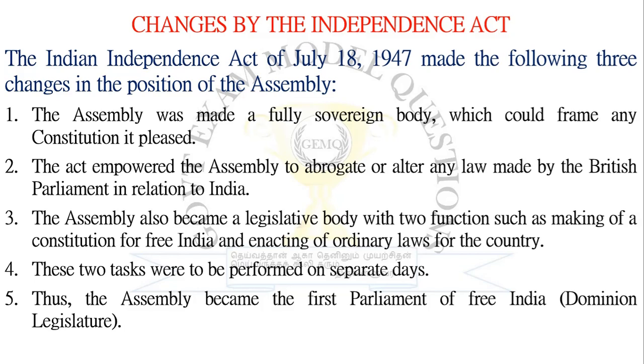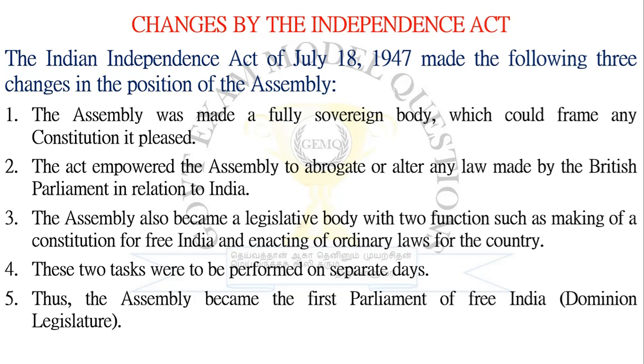The assembly also became a legislative body with 2 functions: making of the constitution for free India and enacting of ordinary laws for the country. You know, this assembly had 299 members excluding the Pakistan members. Totally there would be 389 members at the beginning, and in 1947 or 1940 they started the 2-nation theory. After this they divided these members, and when this Constituent Assembly was formed, only 299 members would be there and 90 members would go to Pakistan, right?